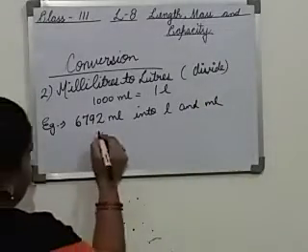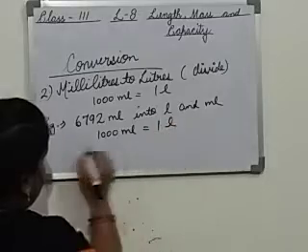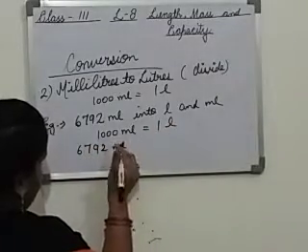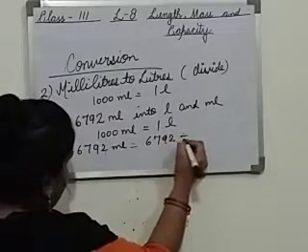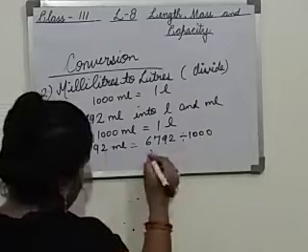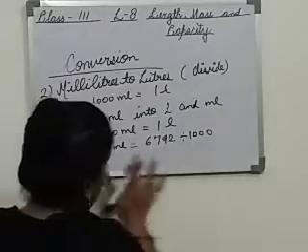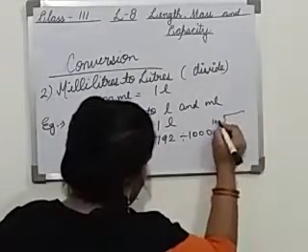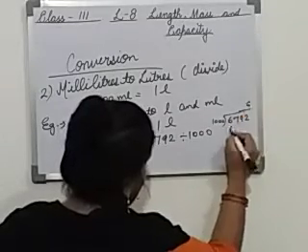So how will we do it? 1000 milliliter equals 1 liter. 6792 milliliter equals 6792 divided by 1000. Space is not there, so I am showing the division over here. 6792 divided by 1000, 6 times it will go.